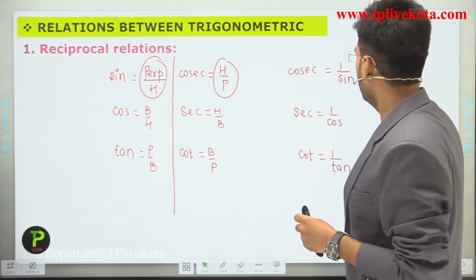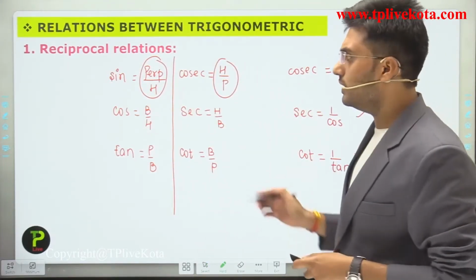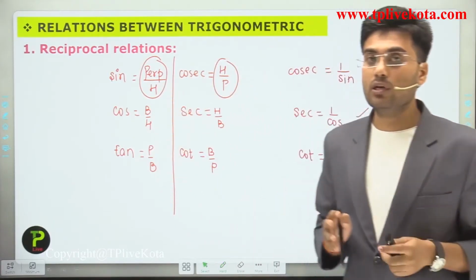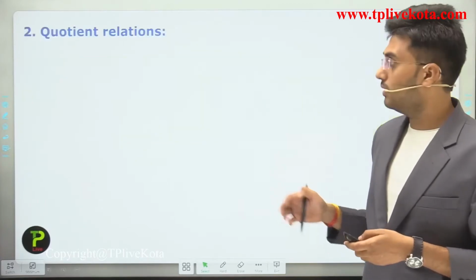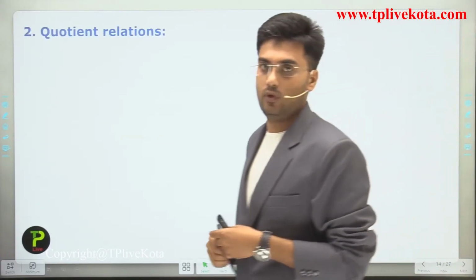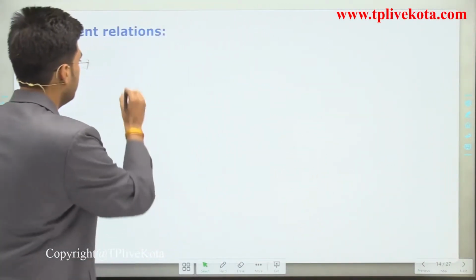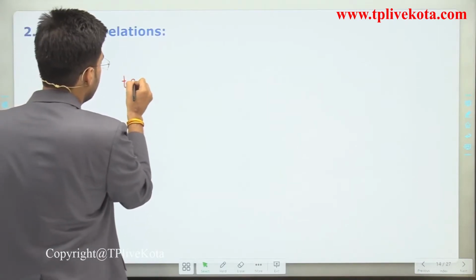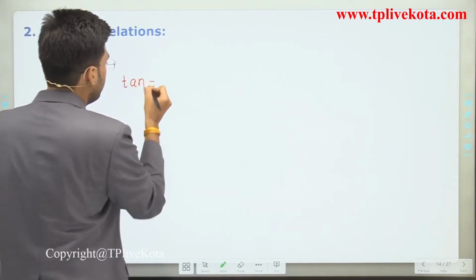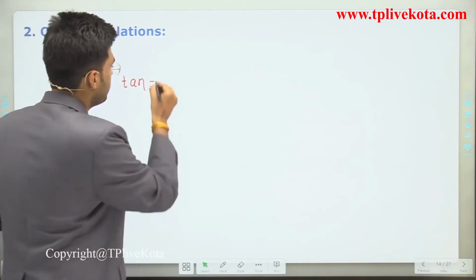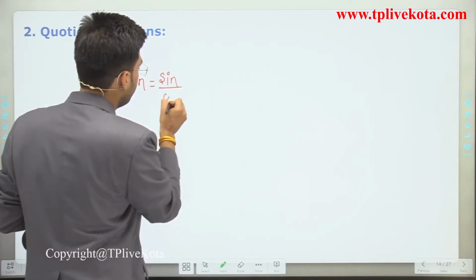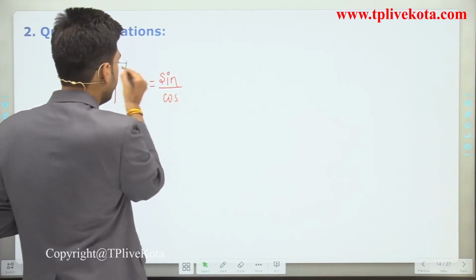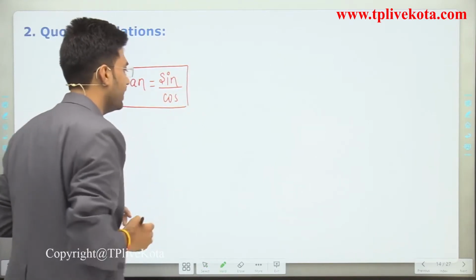Now students, after the reciprocal relation, let's discuss the quotient relation. Here we can write tan in terms of sine and cos. Tan is equal to what? It is sine divided by cos.